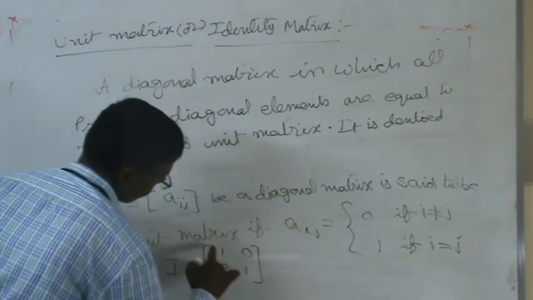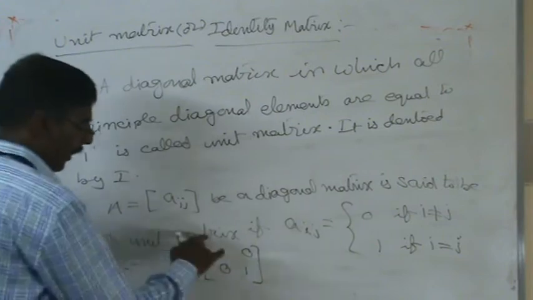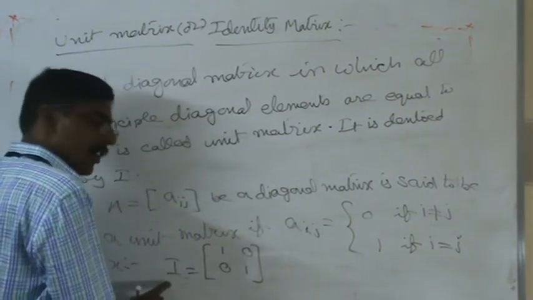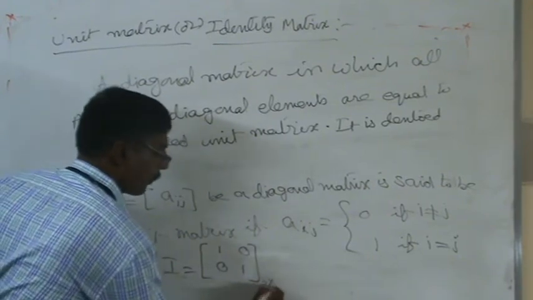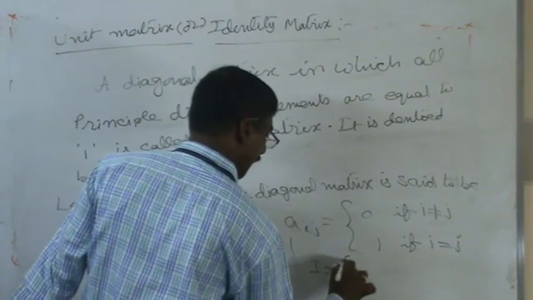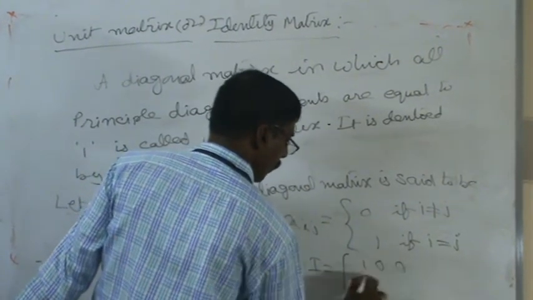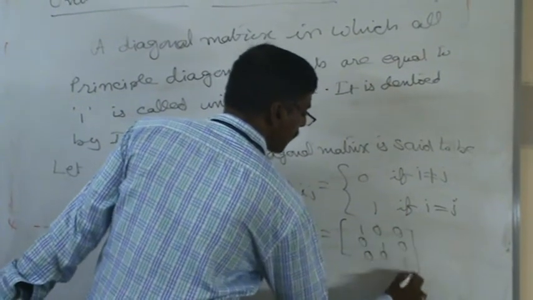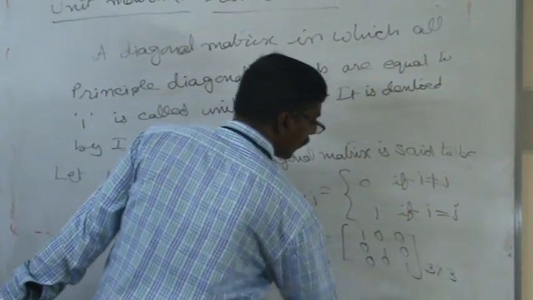See here, principal diagonal elements are 1 and non-principal diagonal elements are 0. Here, unit matrix of order 2 by 2. Take one more unit matrix I: 1, 0, 0, 0, 1, 0, 0, 0, 1. This is also a unit matrix of order 3 by 3.